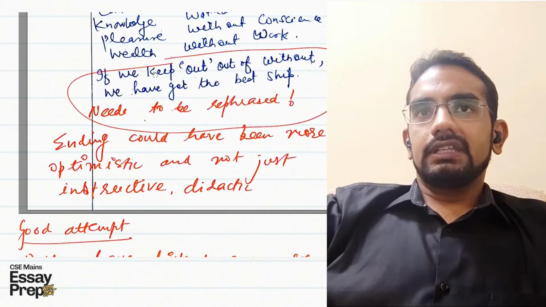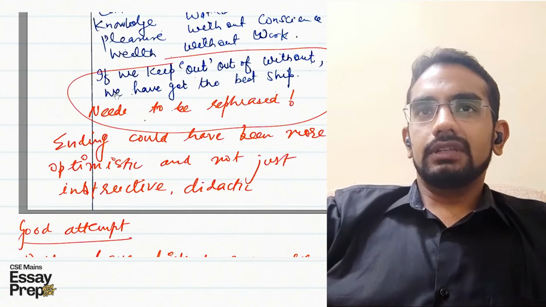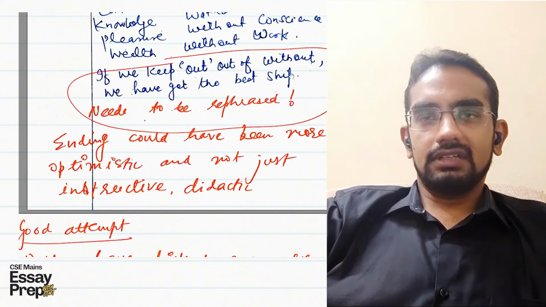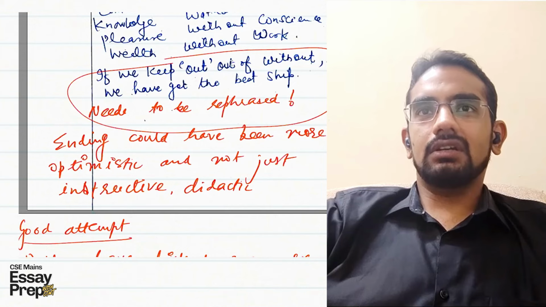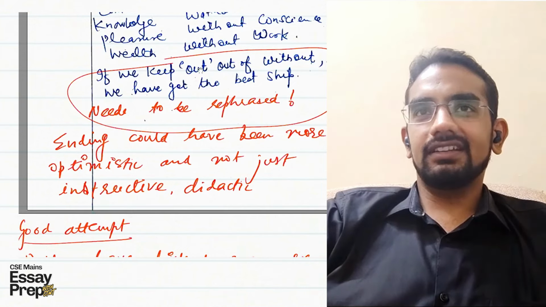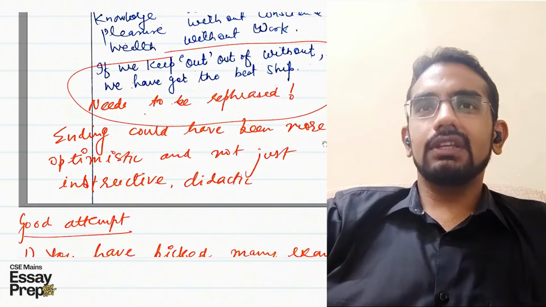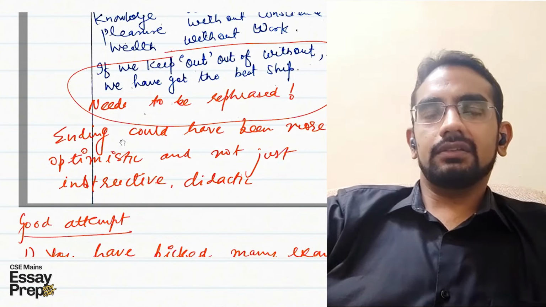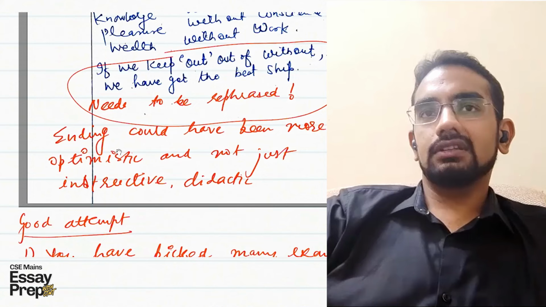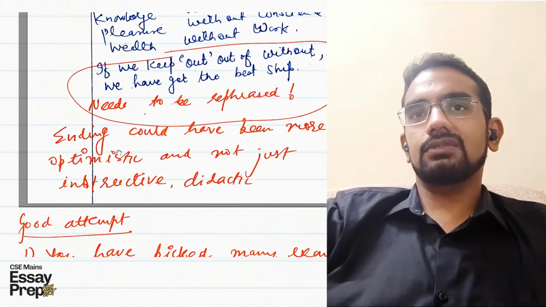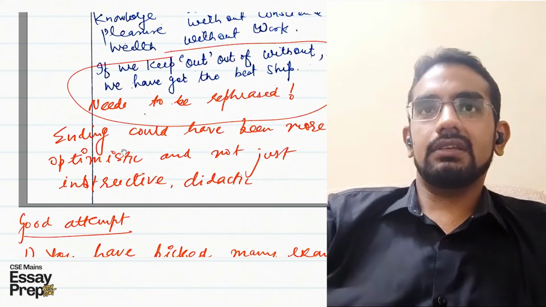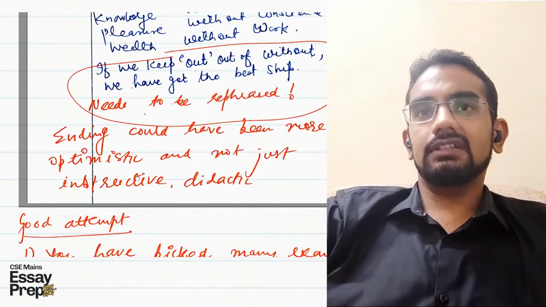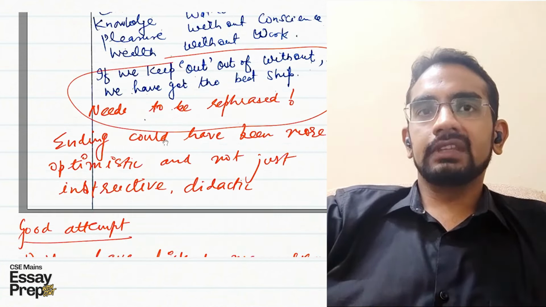"If we keep out of the without, we have got the best shape." I personally could not really associate with this "out of the without." I didn't really understand what is being written here. Try to use simpler language. And the ending could have been much more optimistic. Why do you want to say do not do this? You could have mentioned what to do as well. Avoid this, avoid that, don't do this. Do something like that. This could have been a much more optimistic conclusion.